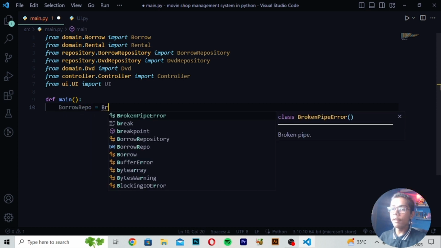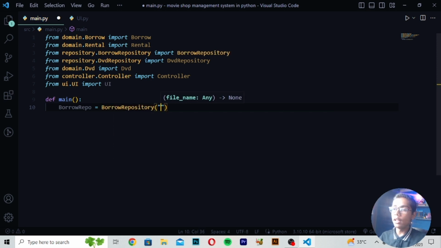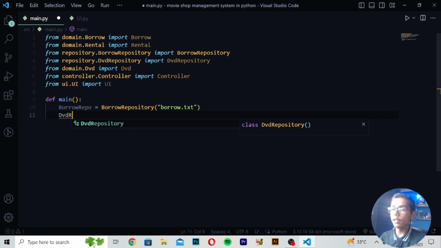is equals to. Then I will be now just writing here borrow and write here repository like this. Then I will be now just writing here borrow.txt. Then I will be just moving down, write here DVD and write here repo like this is equals to. Then I will be writing DVD repository here. Then you have to now just make this tag right here dvd.txt.